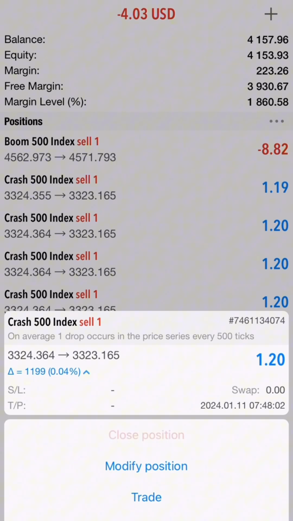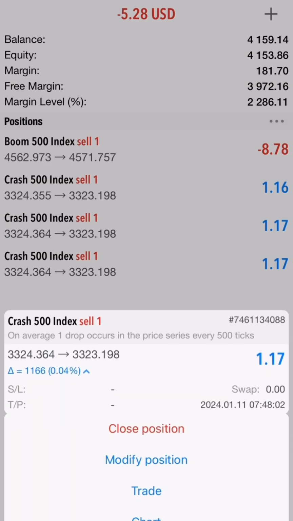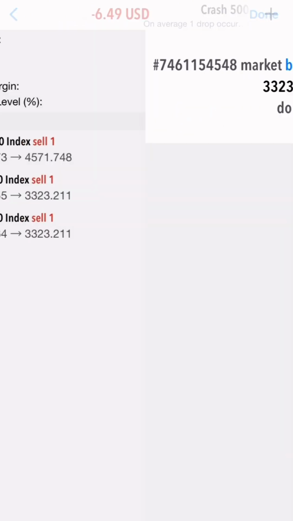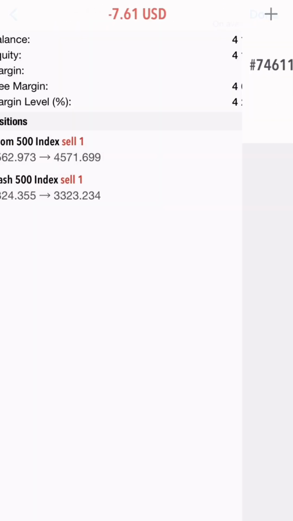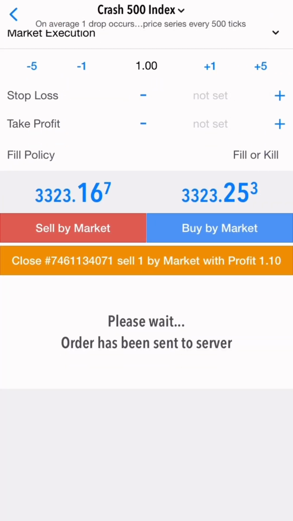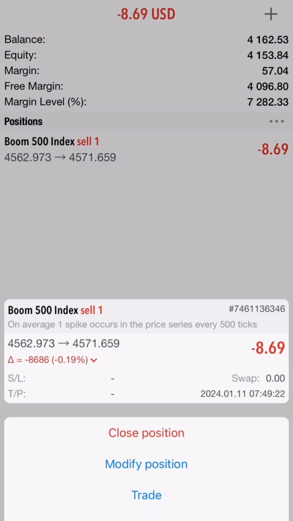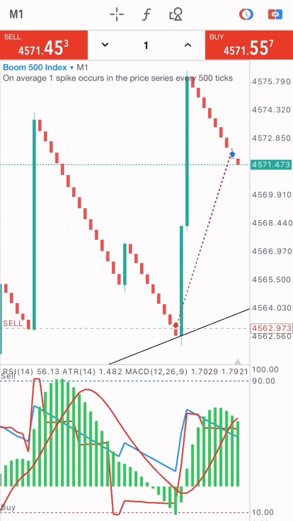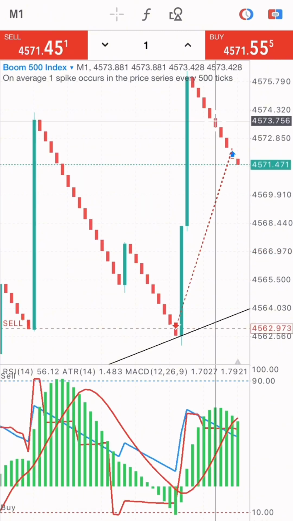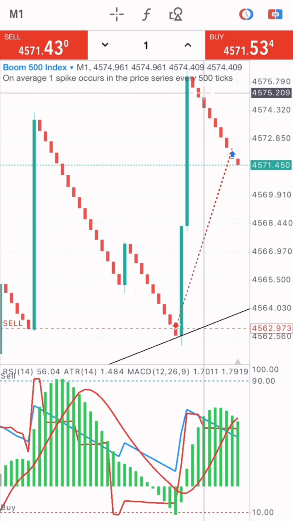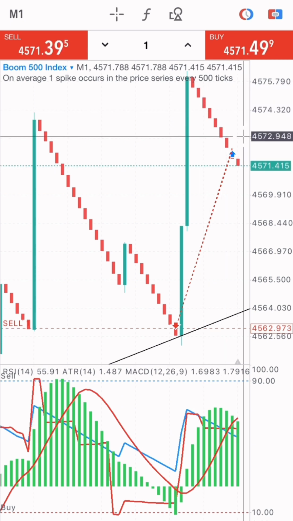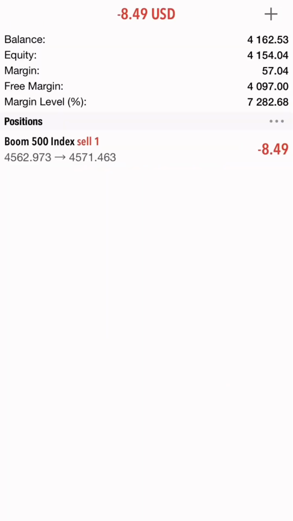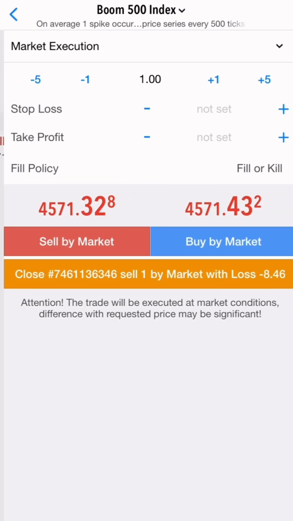So what I'm going to do is close these entries. I'm going to close these entries and take the profit right here. Closing these entries, right? So let's check what's going on on the Boom 500 index. While we're on the Boom 500 index, what we're seeing here is how many candlesticks we've gotten. 1 2 3 4 5 6 7 8 9. I've gotten 9. So I'm going to close this entry, right? I'm going to close this trade right now.